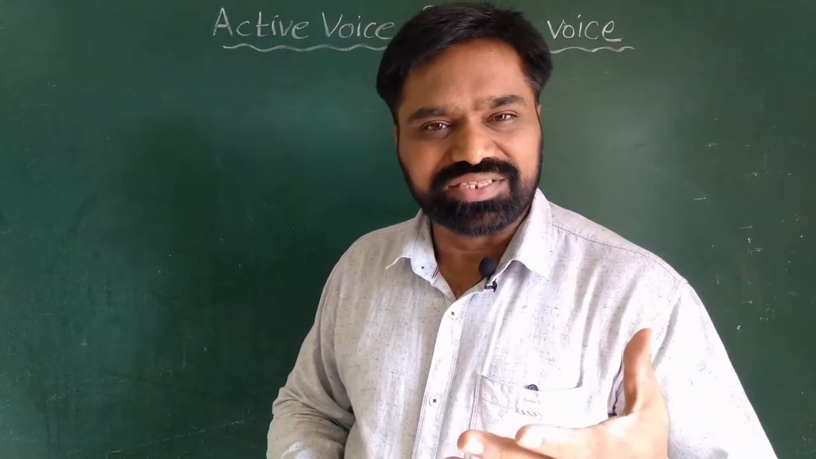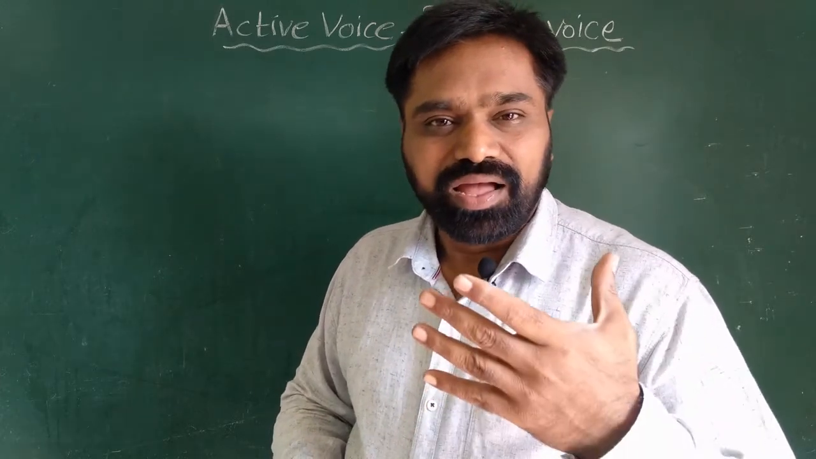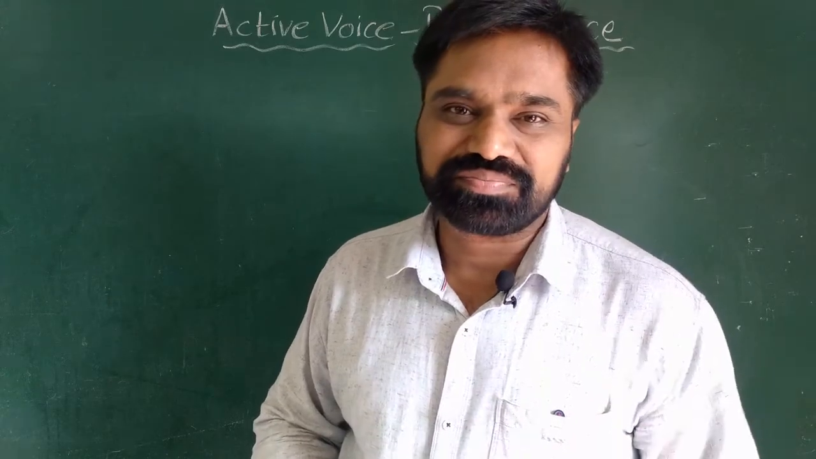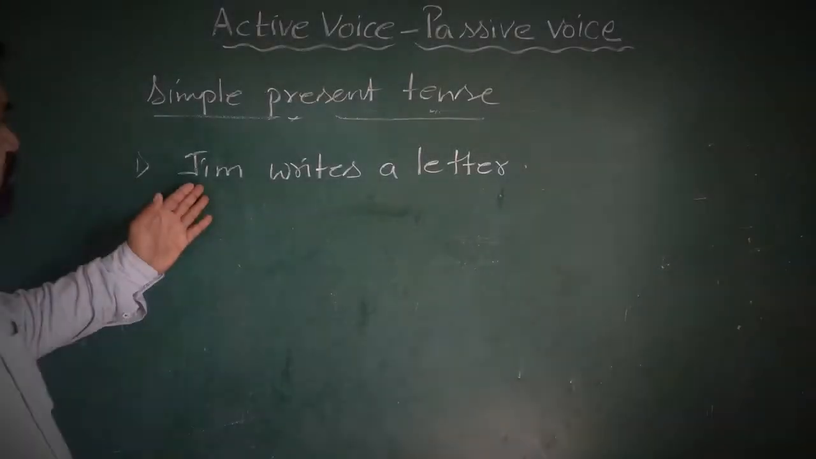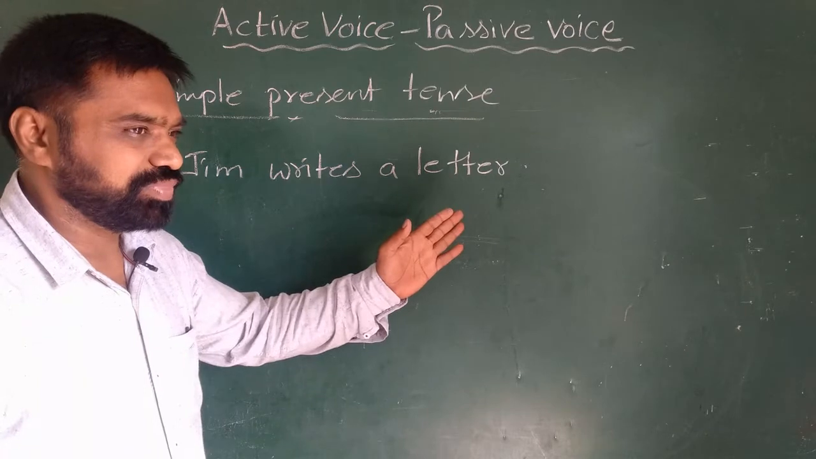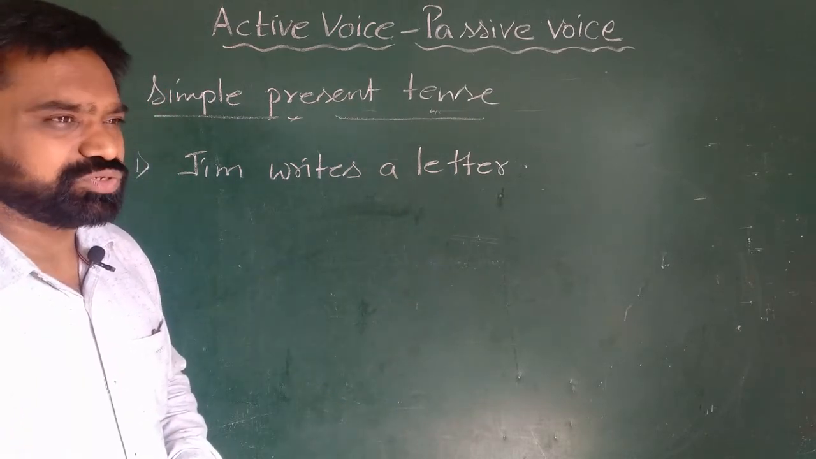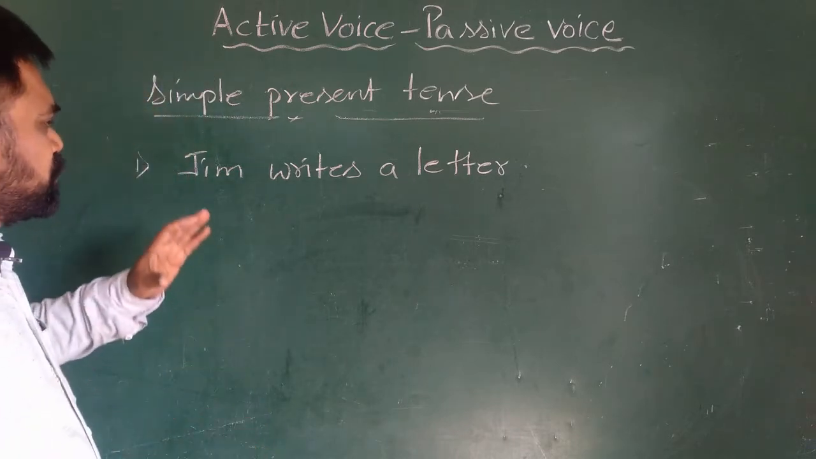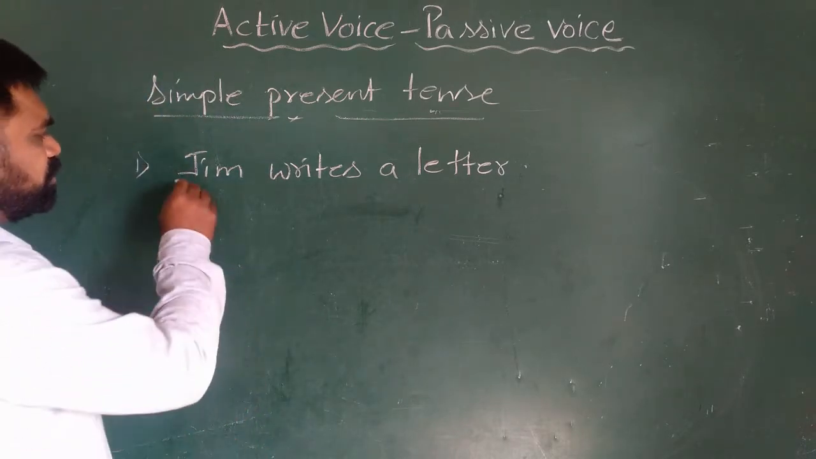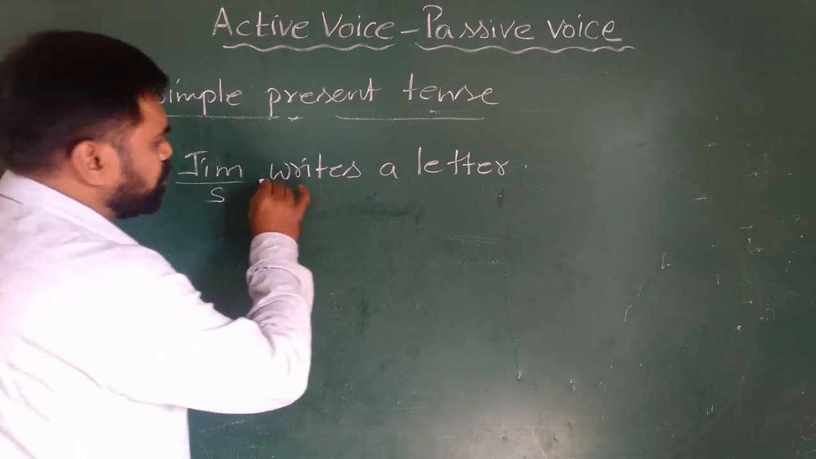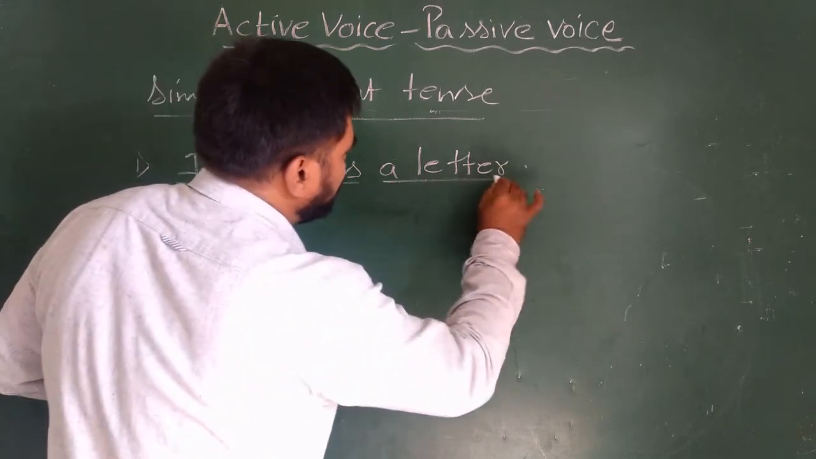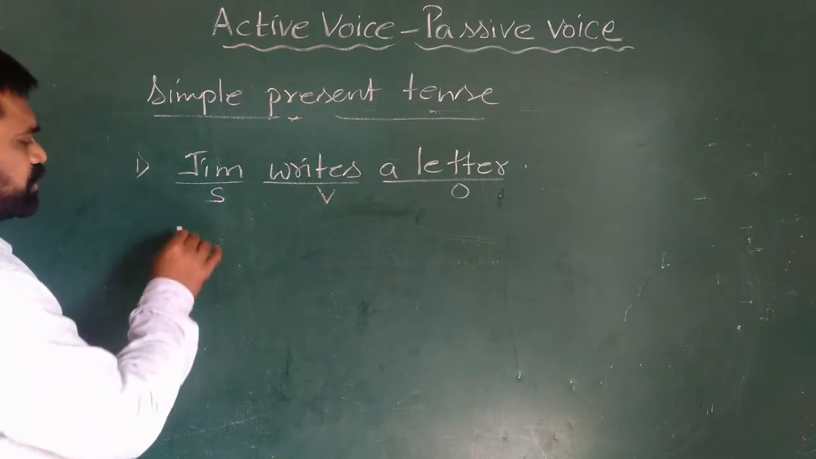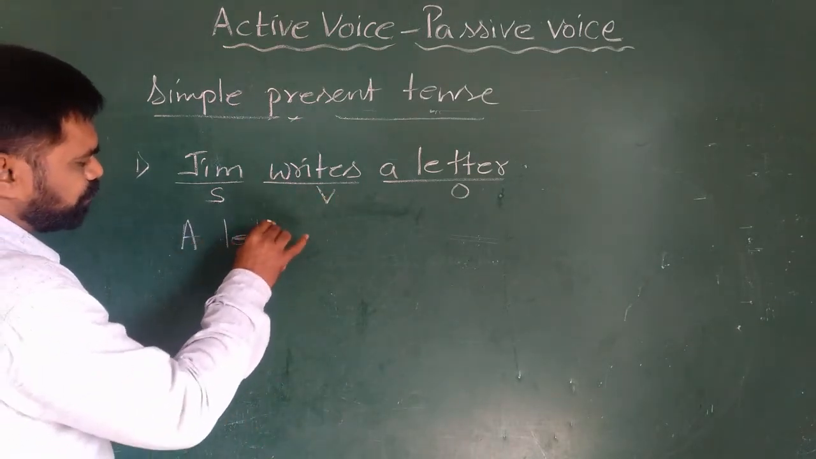Let us continue and understand how to change an assertive sentence from active voice to passive voice. I have taken a very simple example: Jim writes a letter. Now I am going to change it into passive voice. I want all of you to observe it very closely and understand it. To change it, first I will identify what the subject is, what the verb is, and the object. So I will follow the rules. I will keep the object in place of the subject: a letter.